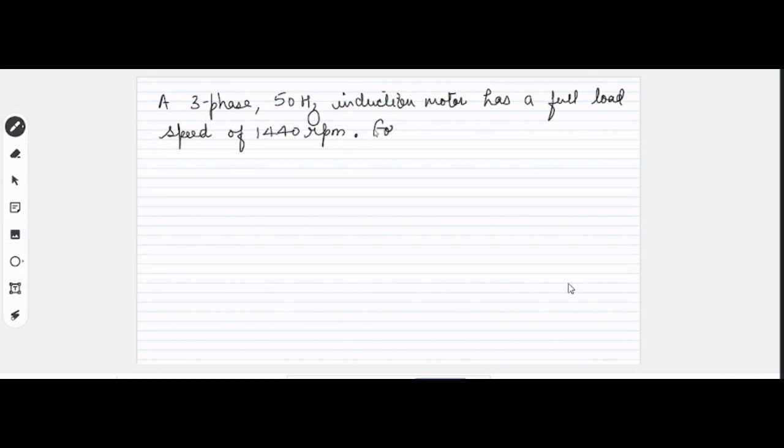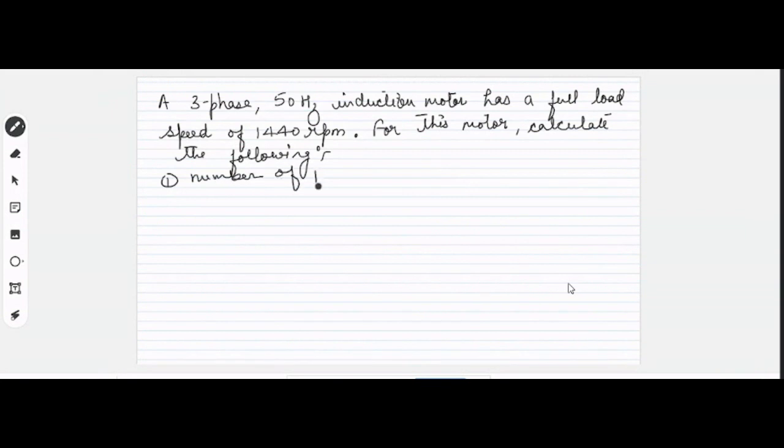What we have to do for this motor, we have to calculate the following things, right? First, suppose we want to calculate the number of poles. So give me the answer.